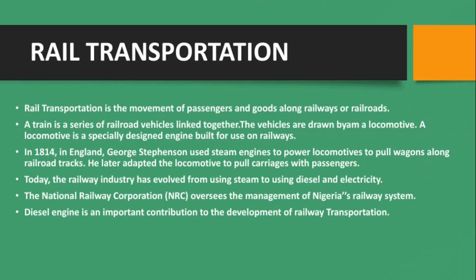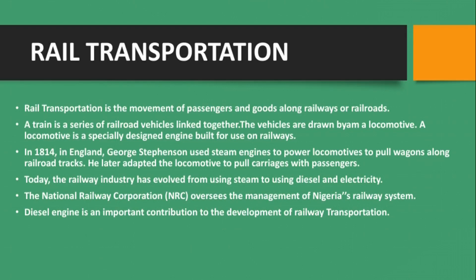Okay. George Stephenson used the steam engine to power locomotives and to pull wagons along railroad tracks. Now today the railway industry has evolved from using steam engines to diesel and even electricity. There are very beautiful trains that are being invented, so we're no longer using the steam engine, but some countries like India are still making use of steam engines to power their railways, while other countries have gone beyond the steam engine to use gasoline and electricity to move their trains on the railway.